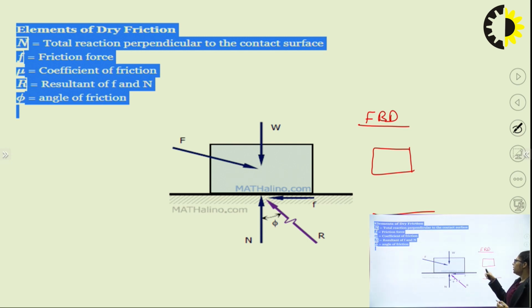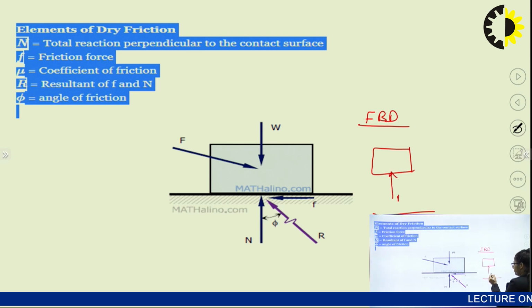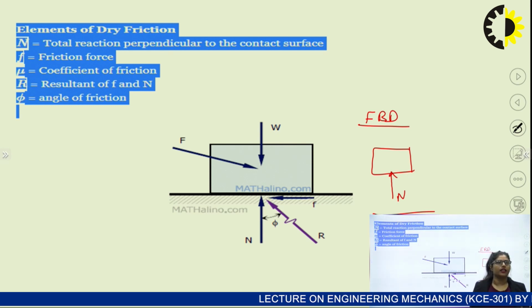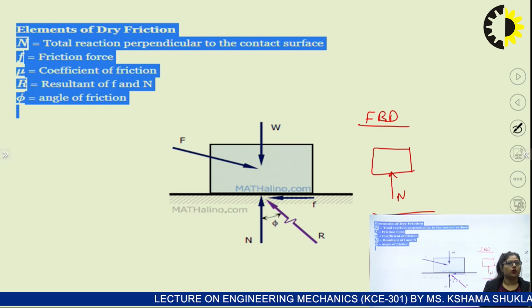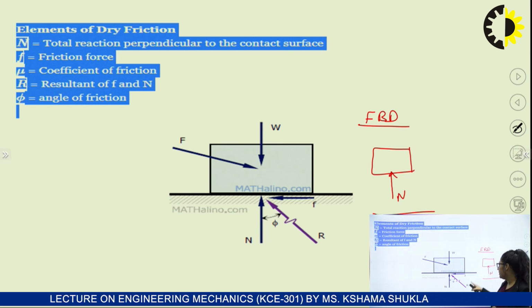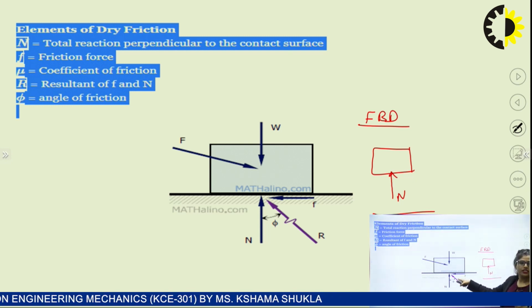So this is a body, and I want to make a free body diagram of it. If I remove this surface, there is a reaction force here. I am applying a reaction force due to this surface, that is N. So our first unknown is N, the total reaction perpendicular to the contact surface. When I remove this surface, this N is acting on the body.